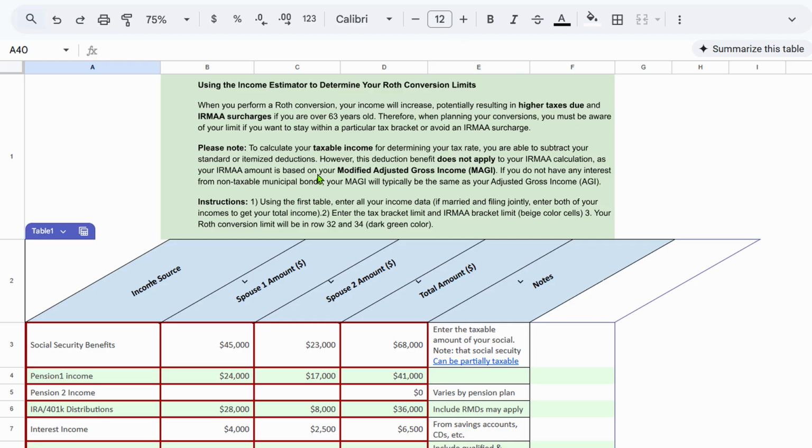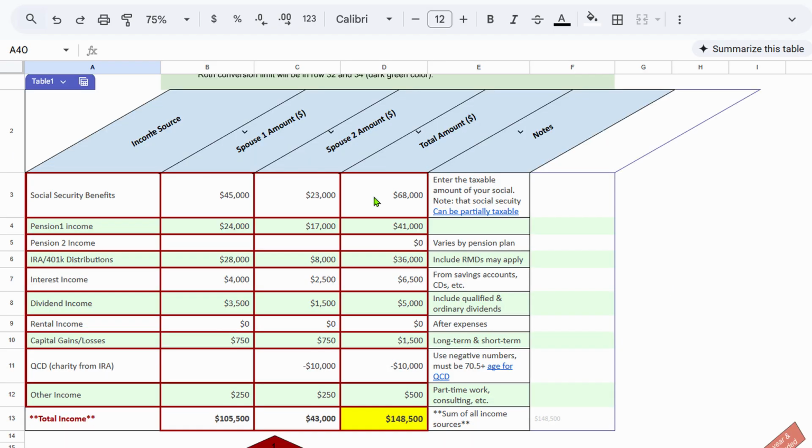So let's see what we could do to reduce that. Well, the first thing you need to know is what your income is. In this spreadsheet, it gives you an opportunity to put down all your income sources. For example, if you have Social Security, you put down the amount. All these calculations are for an example, a married couple, so you have spouse one, spouse two, and then it gives the total.